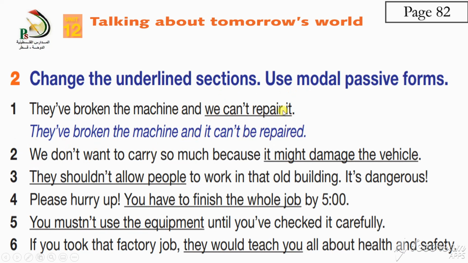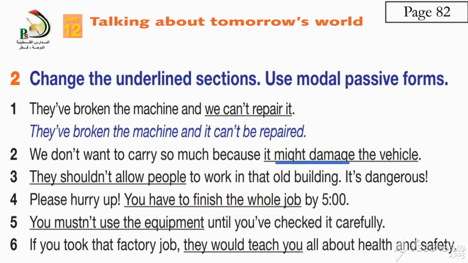See, after the verb, you will start: it can't repaired. No, it can't be repaired. By us is not important. Come to number 2. We don't want to carry so much because it might damage the vehicle. This is my verb, might damage. I'll start with the vehicle. The vehicle might be damaged.